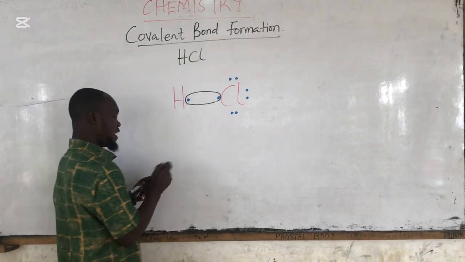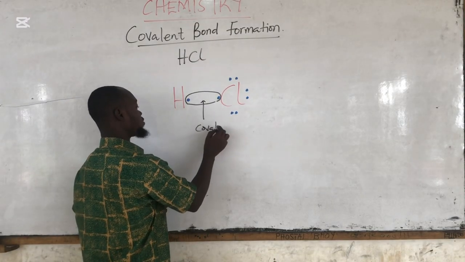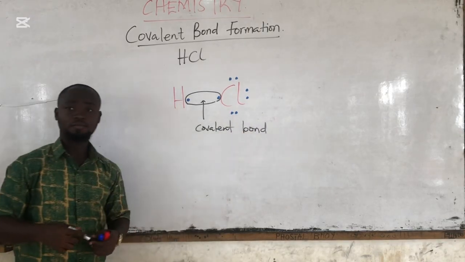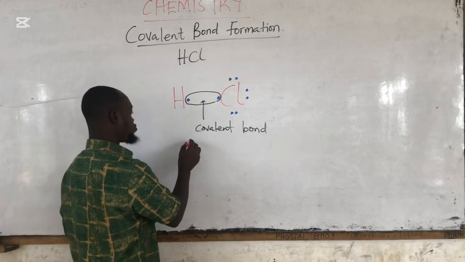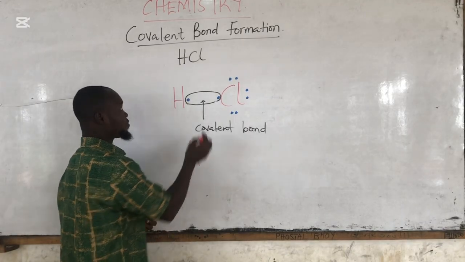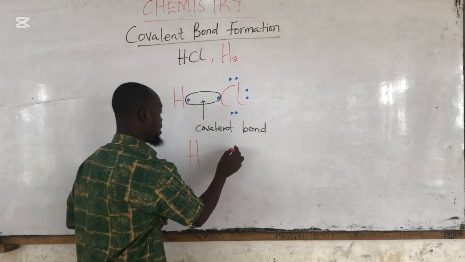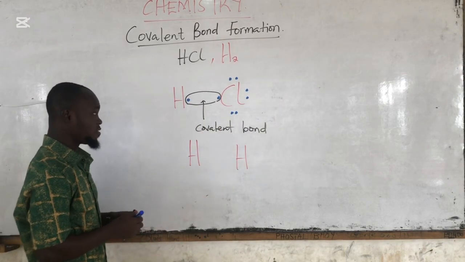So the bond here is the covalent bond. Is that okay? Another example, we can take 2 hydrogen atoms, that is H2. So one hydrogen, another hydrogen. We are using the Lewis dot symbol.